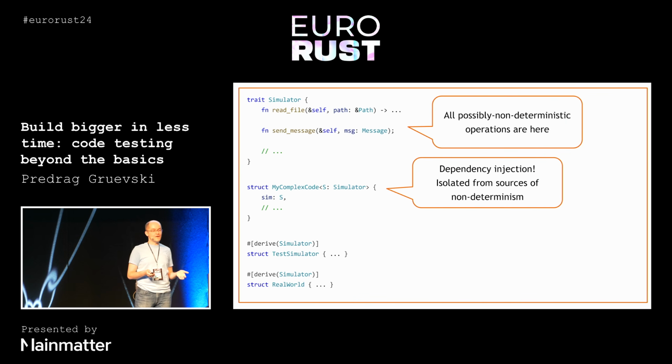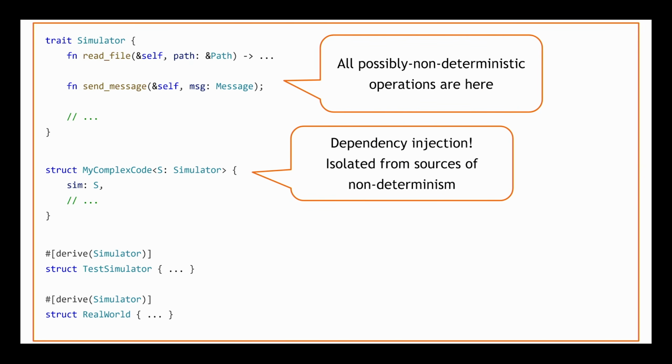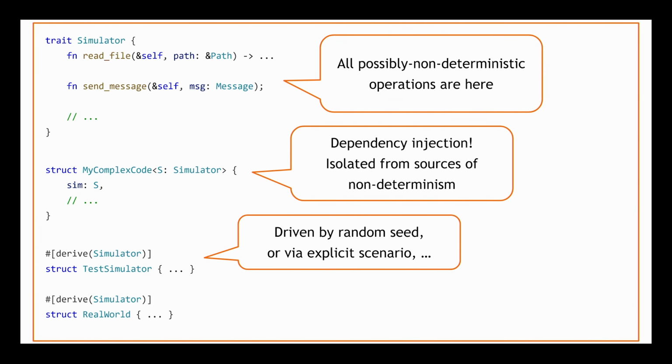And then we're going to define 2 or more implementations of this simulator trait. Some of them are going to be used for testing, and some of them are going to be the real-world implementations that actually read from files and send packets over the network and so on. Now, our test simulators can do all sorts of different things. They could randomly choose to introduce failures in ways that we control by a random seed, or maybe we have a scenario set up that says, drop all packets after the first 3. All up to you, you can pick.